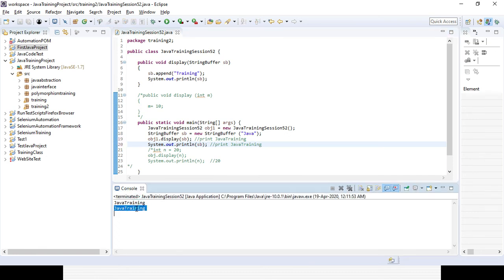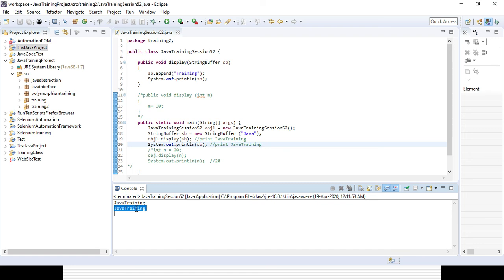So the value of the object reference object 1 is passed to SB, right? Object 1's literal value Java is passed to SB. Now the object 1 reference and the SB reference refer to the same object. So changing SB changes object 1 also.